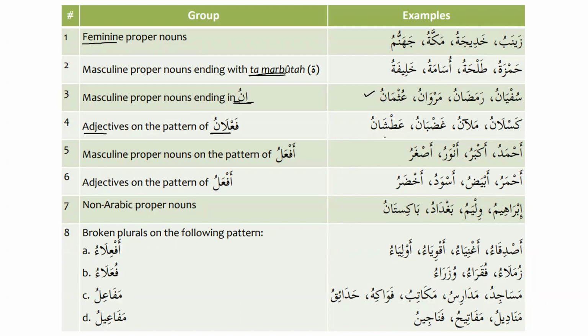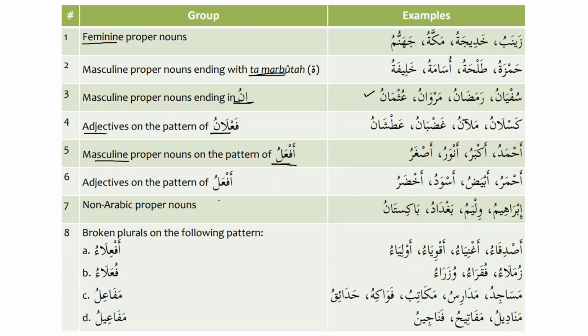All of these adjectives are also mamnu min as-sarf. Masculine proper names on the pattern of af'alu: if the noun comes on that pattern, it will not accept tanween. For example, Ahmadu, Akbaru, Anwaru, and Asgharu. These are masculine proper nouns.